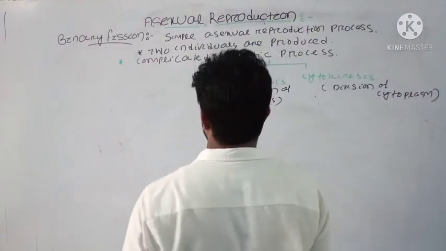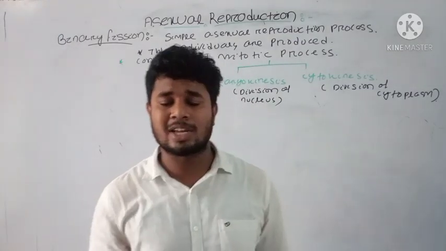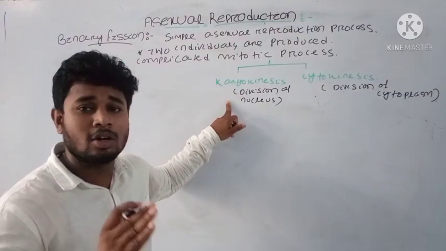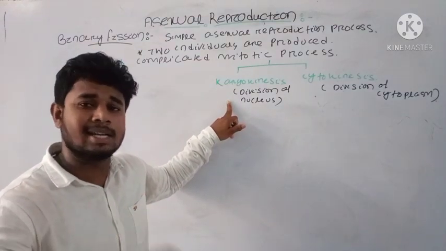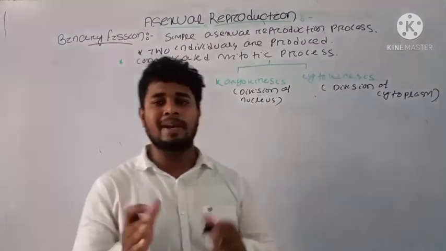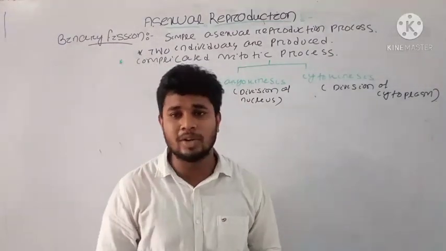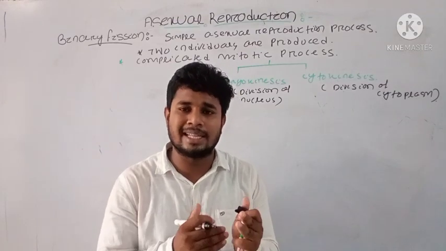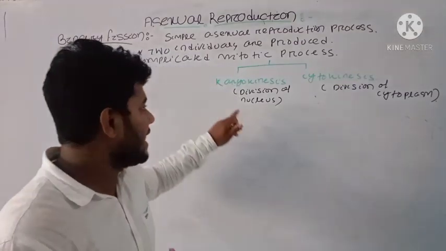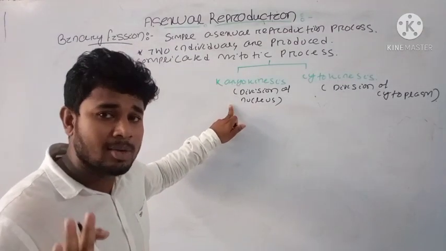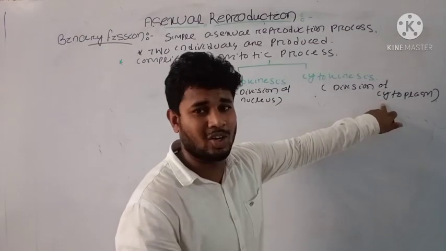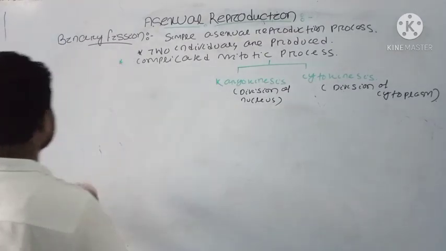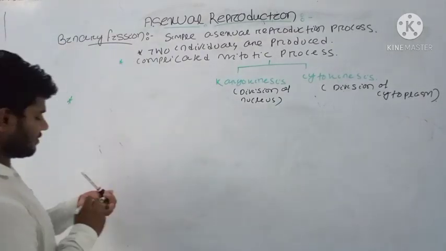Here we will see in the binary fission process the two individuals which are produced first undergo the karyokinesis process, that is, the nucleus contains the genetic material. You know that the genetic material is known as your DNA, deoxyribonucleic acid. It will first produce a copy, that is a replica of that DNA, and that DNA will go into the new individual, and then the cytokinesis process occurs. And here, based on the plane of division, you will see a large variety of binary fission. Different types of binary fission are present.